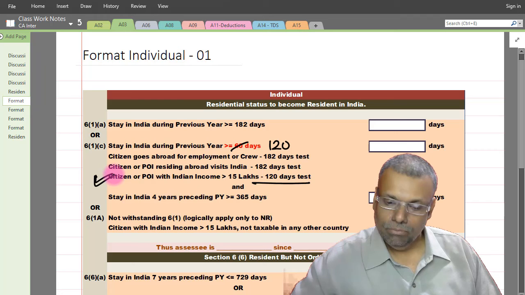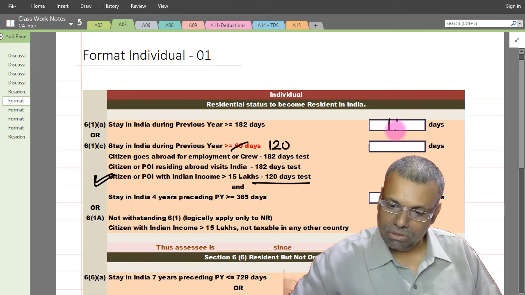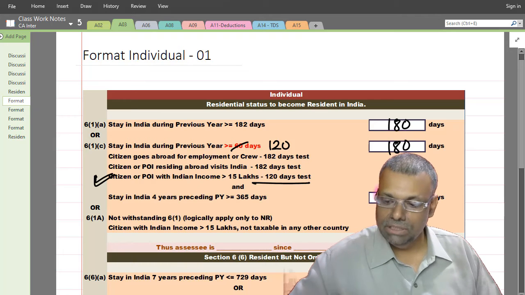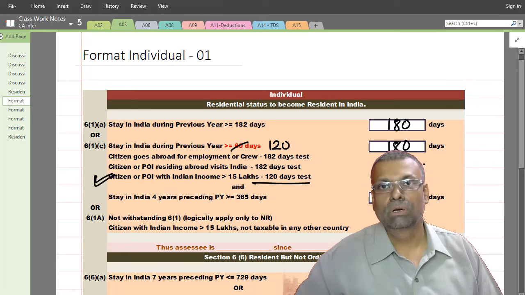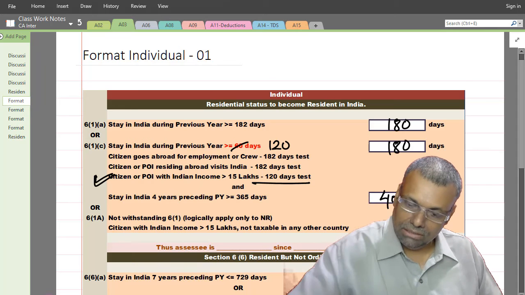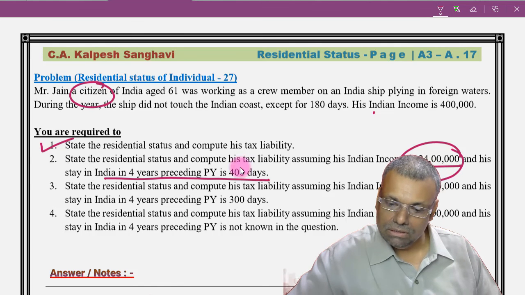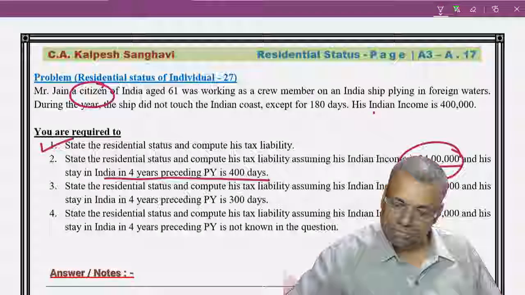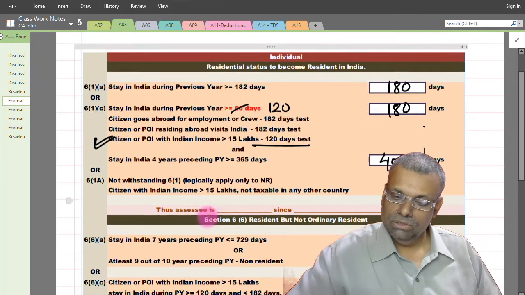Now let us check. The number of days stay in India is 180 days, and the 4 years preceding the previous year is 400 days. That is already given to us in the question. Let me check one second. Yeah, it is 400. Indian income is 24 lakhs. Okay, fair enough.